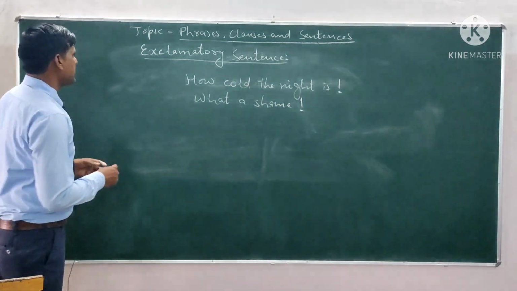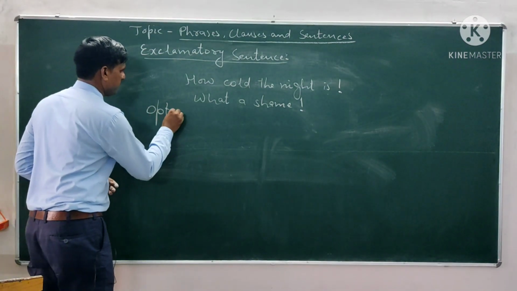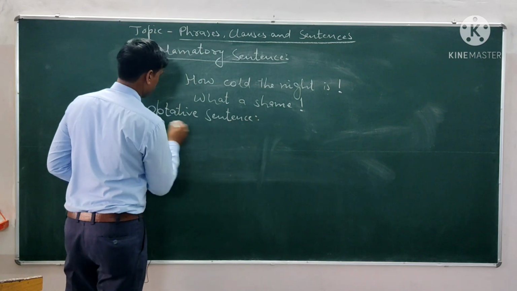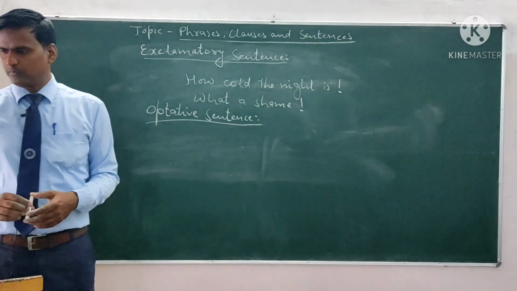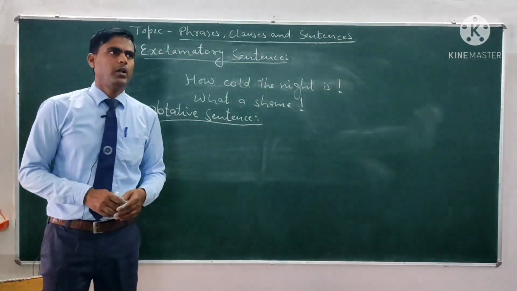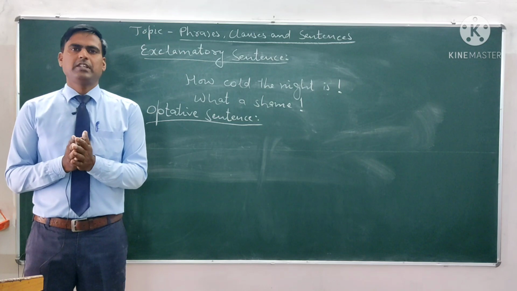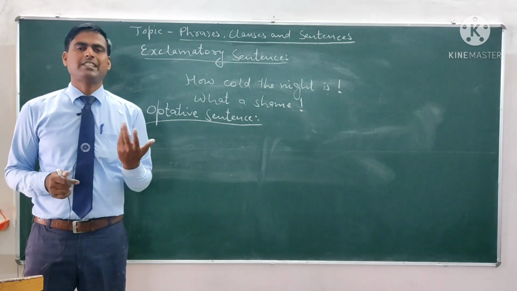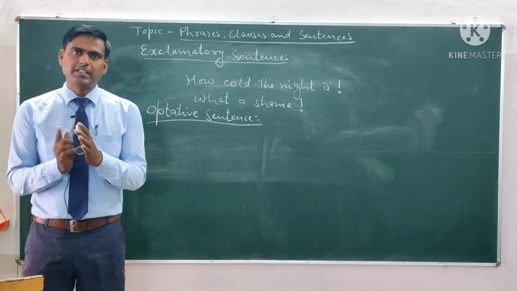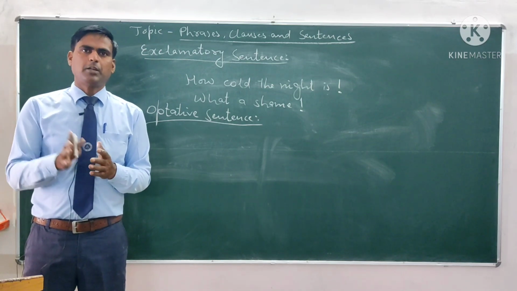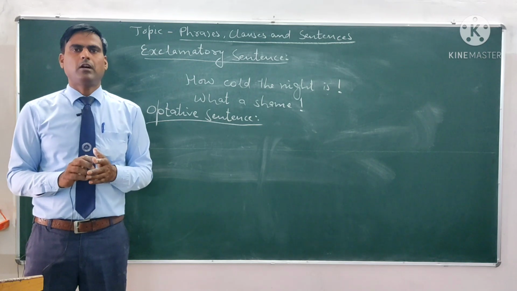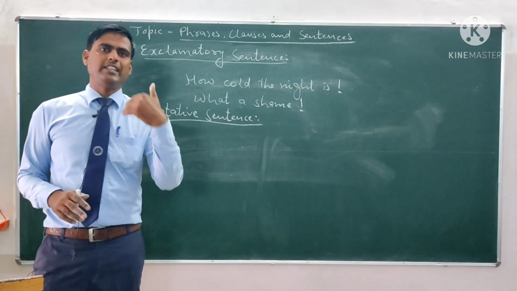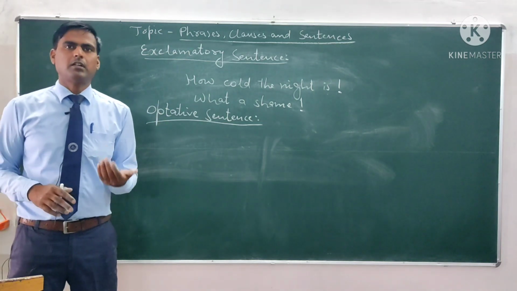Now let us see the last one, that is optative sentences. Optative sentences are the sentences in which we express a prayer, a keen wish, a curse, etc. So the sentences which are used for these kinds of feelings are called optative sentences.